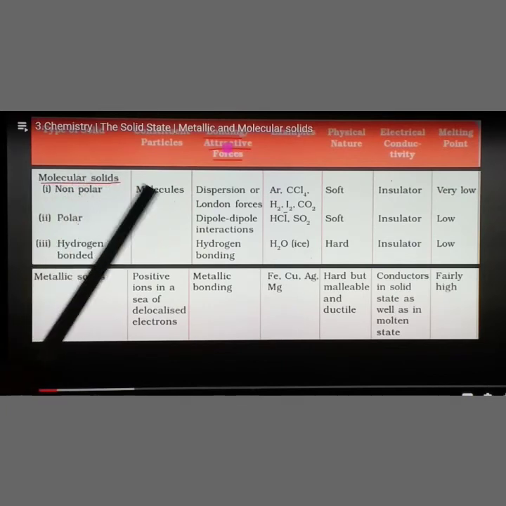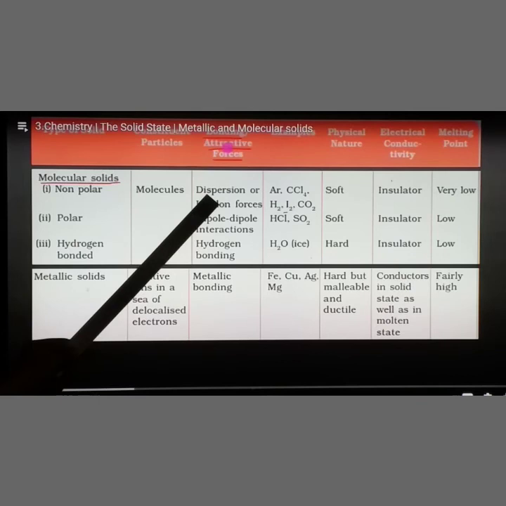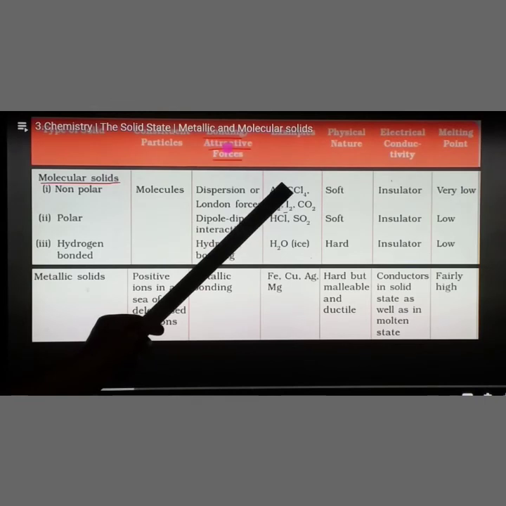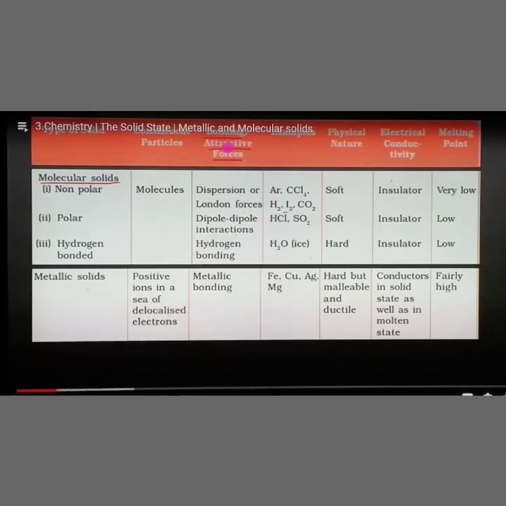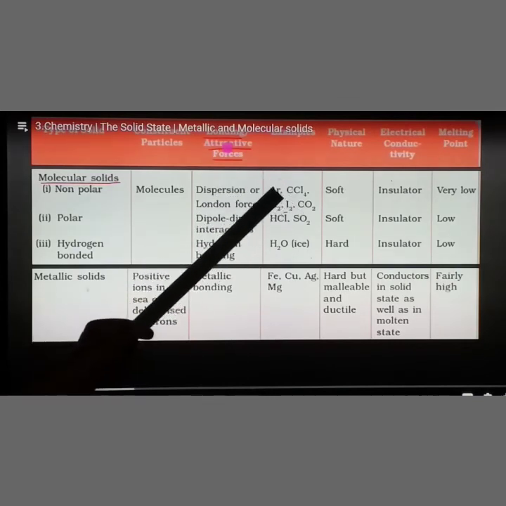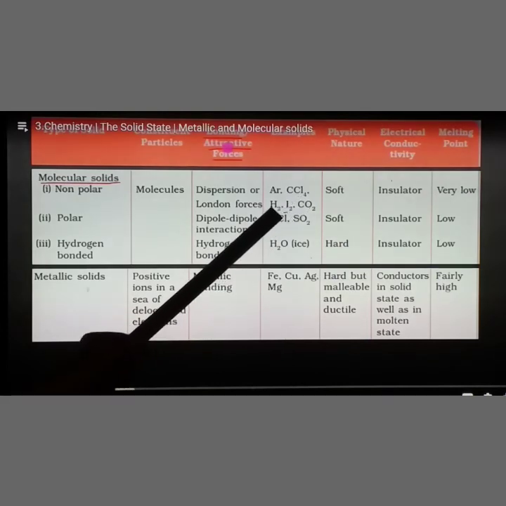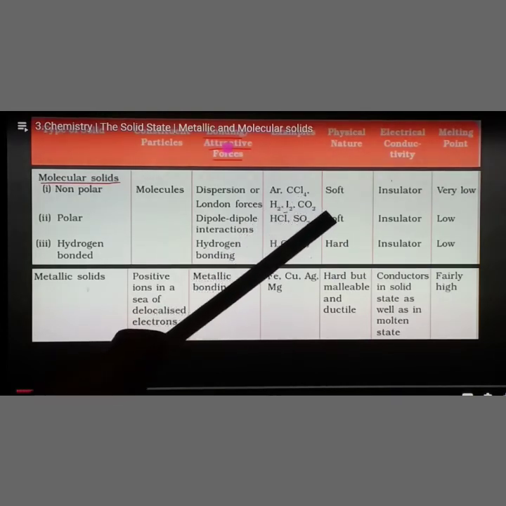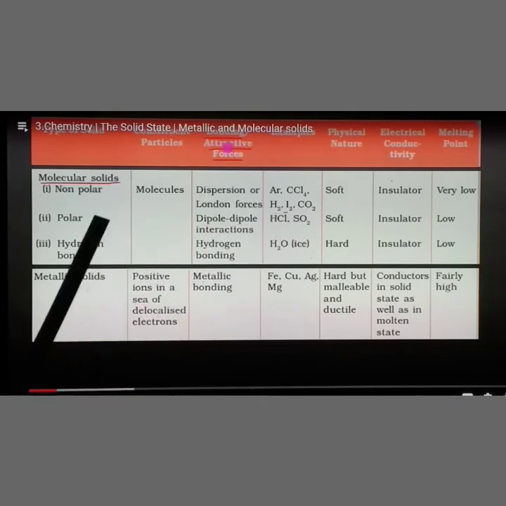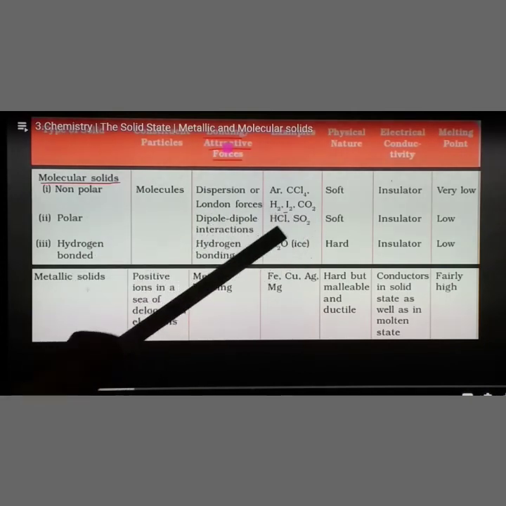So in a non-polar molecular solid, the attractive force is the dispersion or London force. That means between CCl4 and argon, or between H2 and I2. For example, if a hydrogen atom combines with another hydrogen atom, one hydrogen molecule will be formed. This hydrogen molecule can combine with another hydrogen molecule only through a weak force of attraction. That's why we call it dispersion or London forces. Examples: argon, carbon tetrachloride, hydrogen molecule, iodine molecule, as well as carbon dioxide. But carbon dioxide also comes under dipole-dipole interaction.